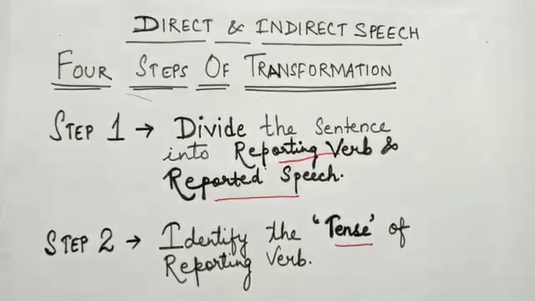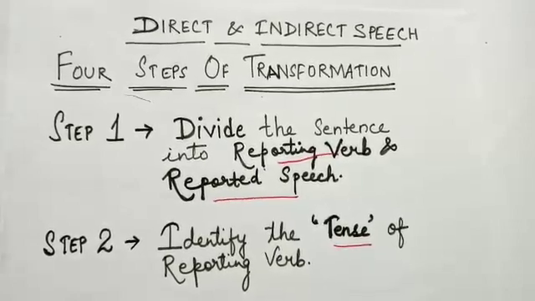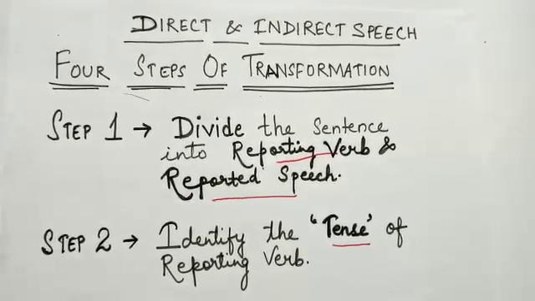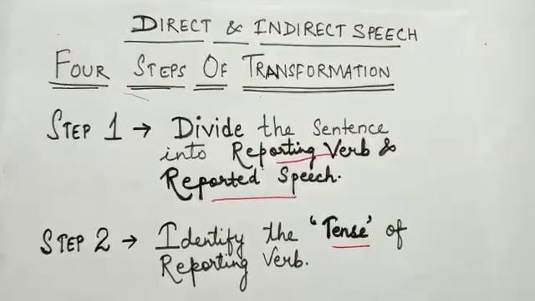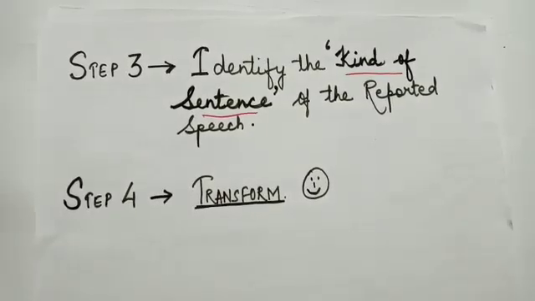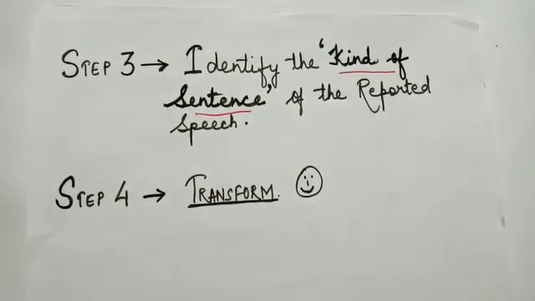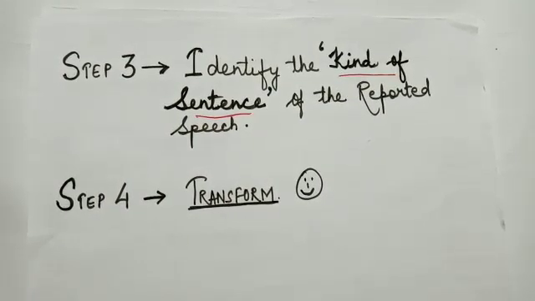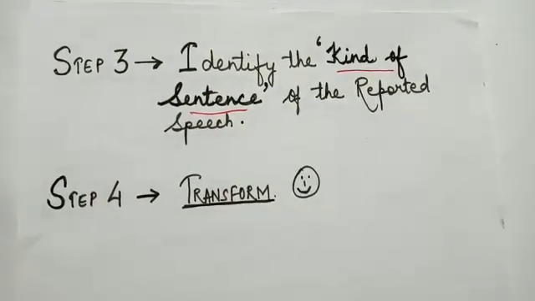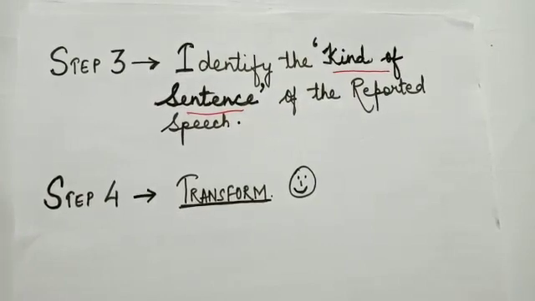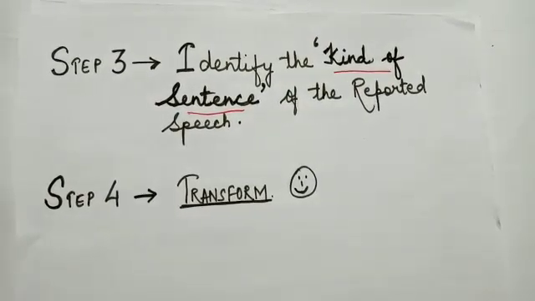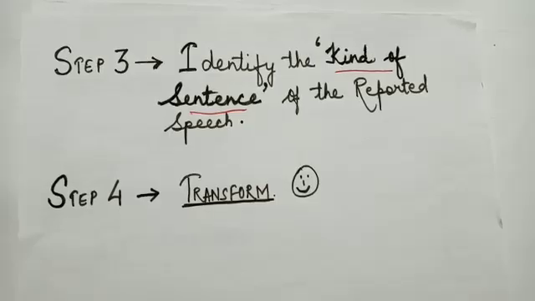Step 1, divide the sentence into reporting verb and reported speech. Step 2, identify the tense of the reporting verb. Step 3, identify the kind of sentence of the reported speech. And step 4, transform. That means to change the sentence from direct to indirect.